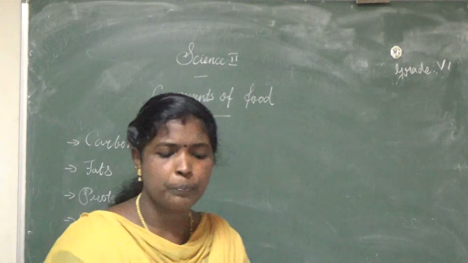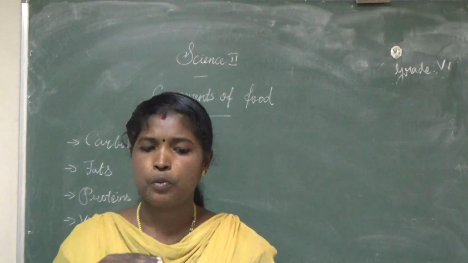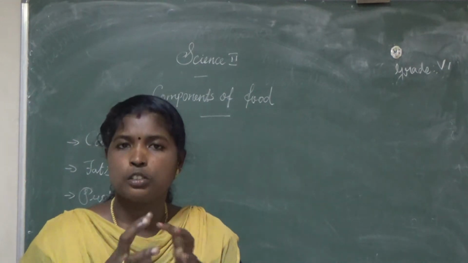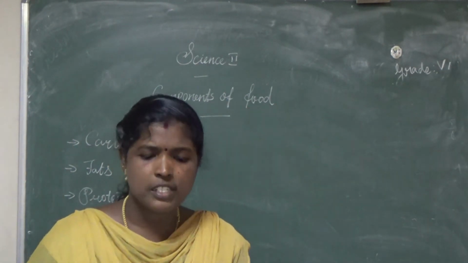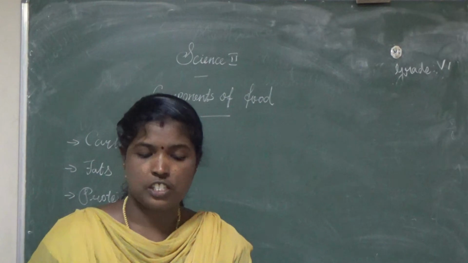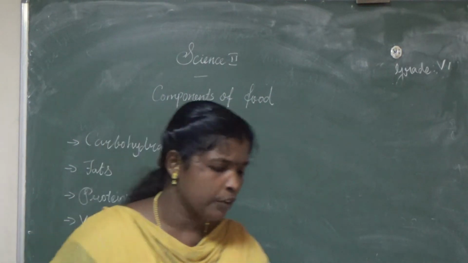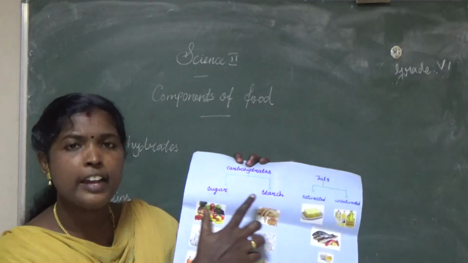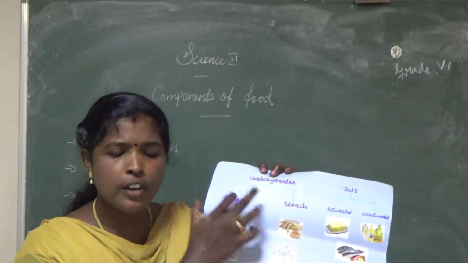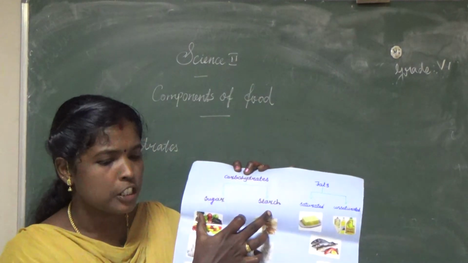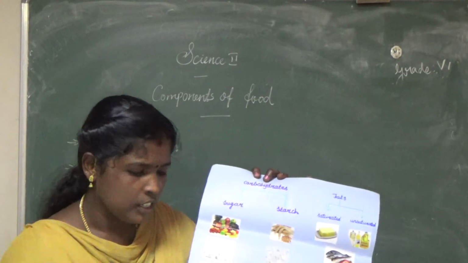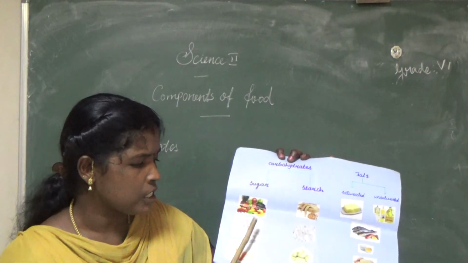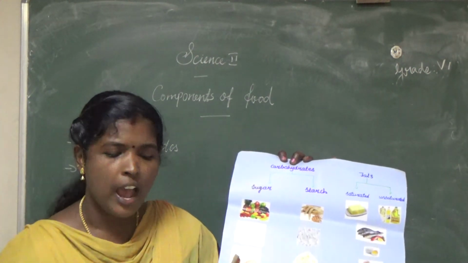Once again, carbohydrates. Carbohydrates provide energy to our body, which keeps our body healthy throughout. There are 2 major types of carbohydrates present in food: sugar and starch. What are the food items containing sugar? Fruits, a tablespoon of sugar and honey.